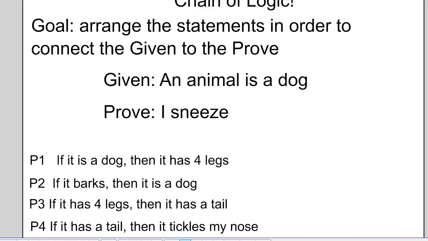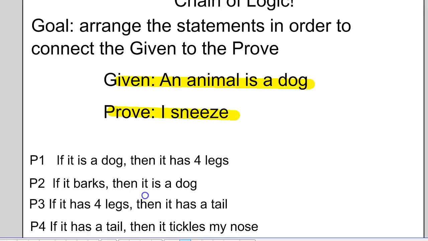All right, we are going to create a chain of logic. Our goal at the top of your paper in your notes should be: arrange the statements in order to connect the given to the prove. And I want you to write down that our given is this. Our given: an animal is a dog. We're going to prove that I sneeze.